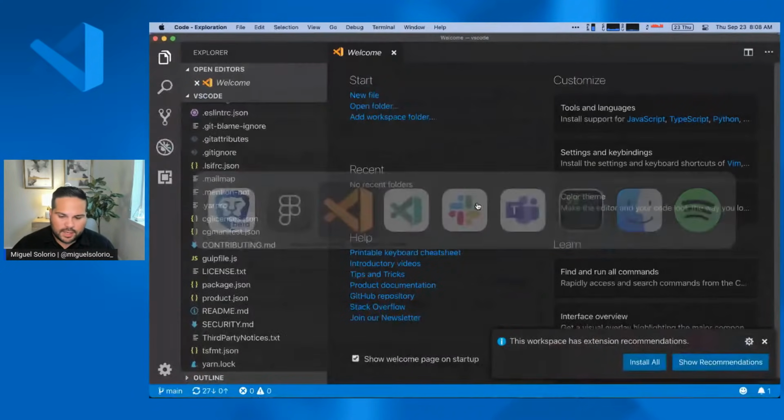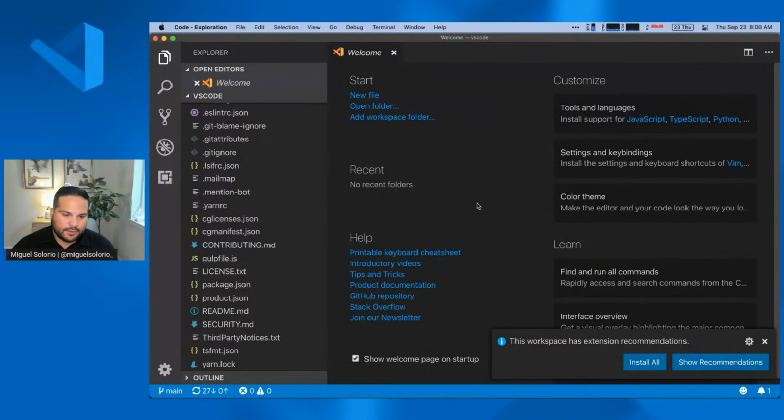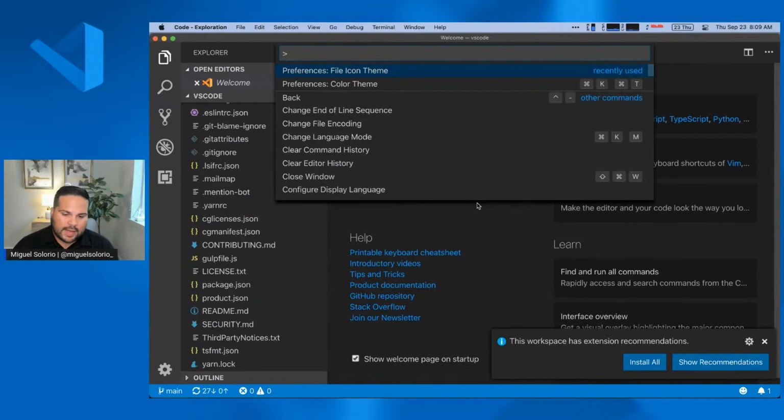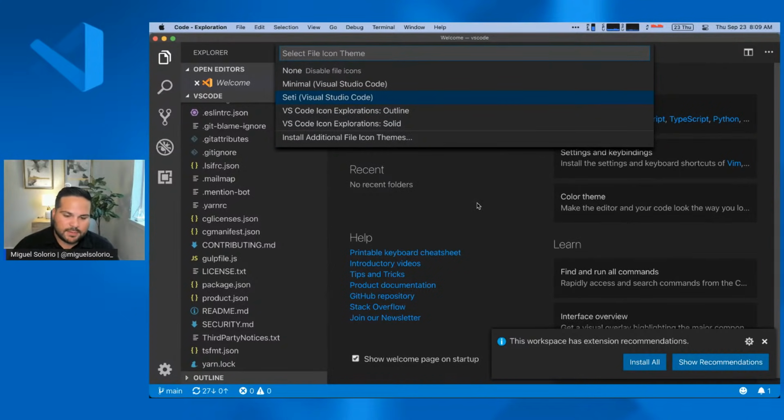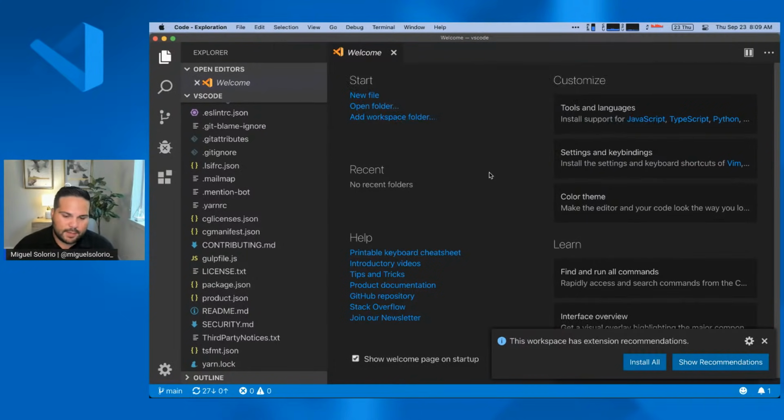So I'll show an example of what that build looked like. This is actually the exploration build, the first one that we did. And so we used a little hack to change the icon themes, which was the file icon. So we have the outline version, which you can see here in the activity bar, and these other icons and how they change, and then the solid version. So we had these versions. Lots of people were using them to give us feedback on which ones they preferred and why, and just trying to get an understanding of what direction we wanted to go in.